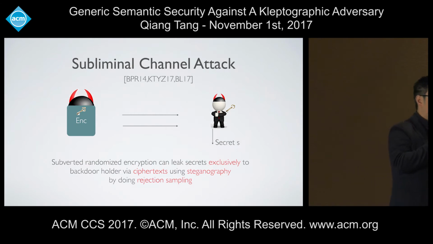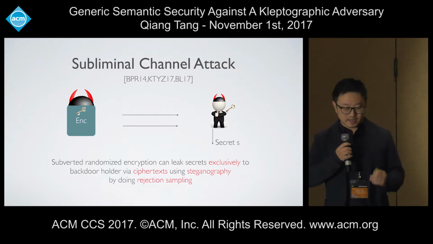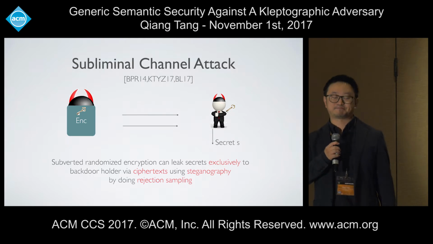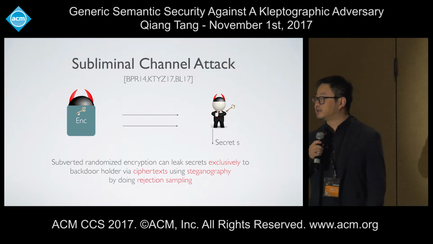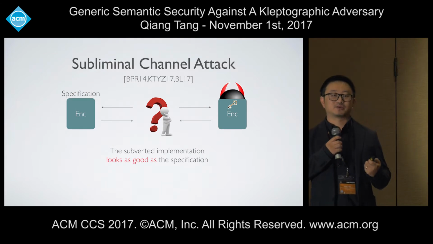So things actually became even worse after the Snowden revelation. Our community started to react. Starting from the nice paper from Bellare, Paterson and Rogaway, they enlarged the scope of such kleptographic attacks. In particular, a special type of attack was investigated in randomized encryption.